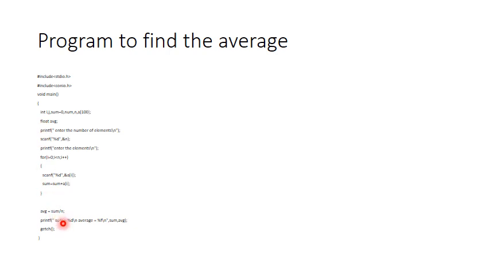Now, once I have calculated this average, sum is defined as an integer, therefore the type specifier is %d. Average is defined as float, therefore %f is the type specifier. This %d corresponds to this sum, and this %f corresponds to avg. Once I am done with this program, then getch, which is the statement X, will give you the output, and the output is something like this.